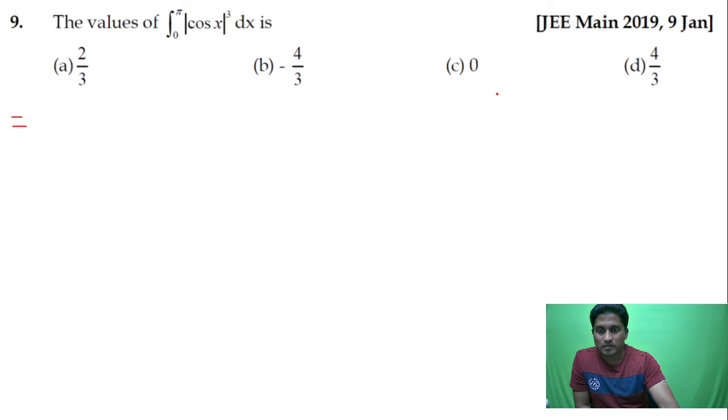Now see, actually integration 0 to a of f of x dx can be written as 2 times integration 0 to a by 2, isn't it?